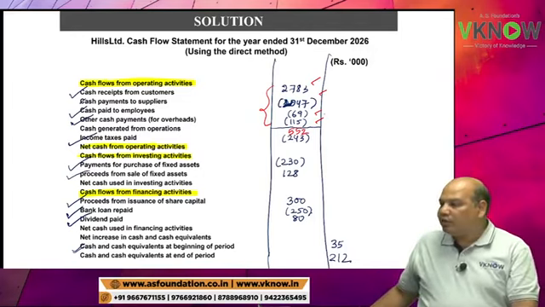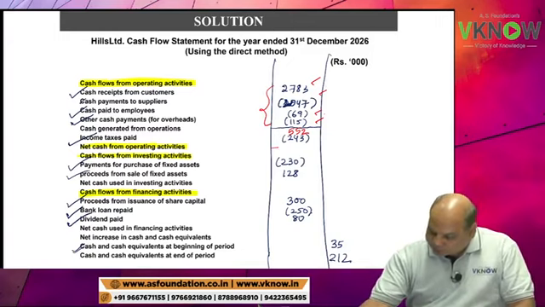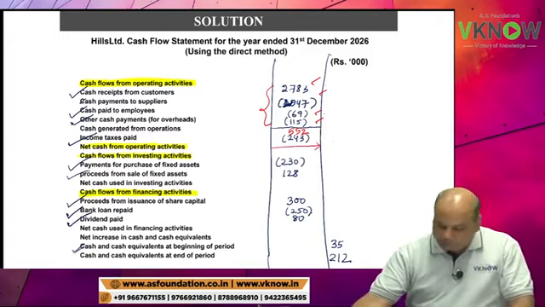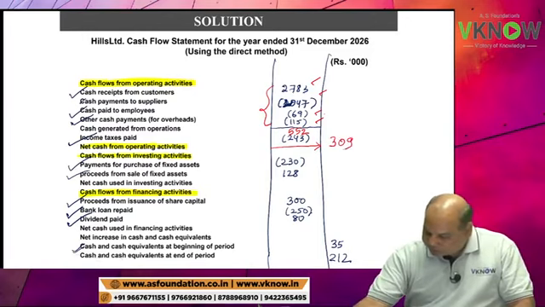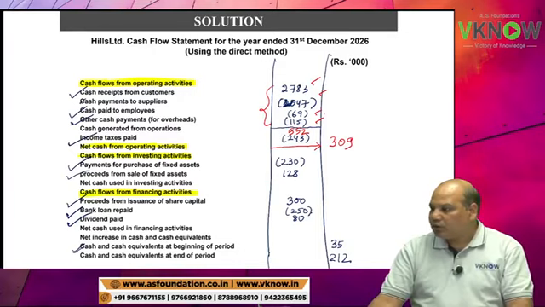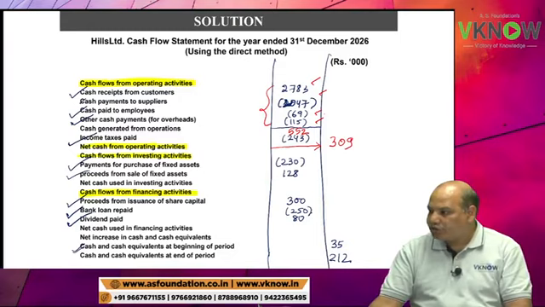Cash generated from operation 552, less tax paid 243, so outer column 309. Check the answer. Cash flow from operating activity is 309.